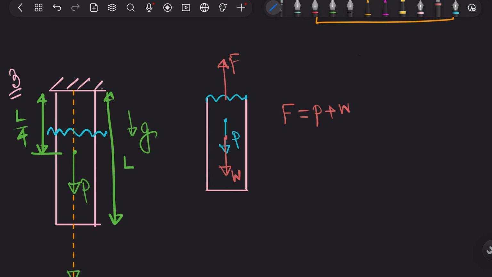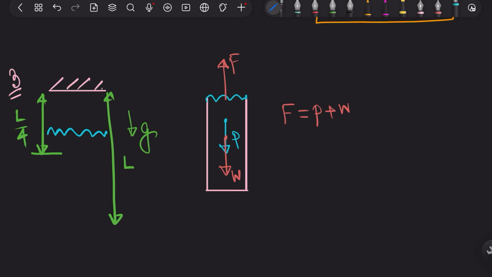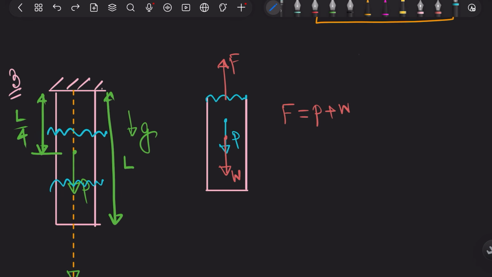Now weight is a linear function of x, and now if I take a free body diagram here, this is my cross section 1, this is also my cross section 1, and this will be my cross section 2.